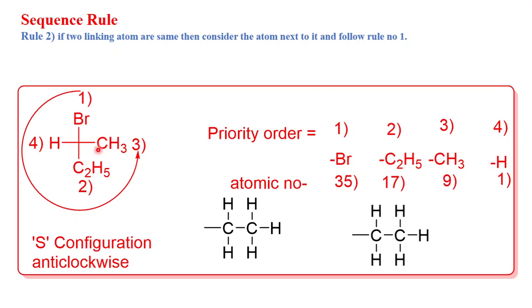Then we find the priority between methyl and C2H5. The methyl group is attached to carbon and 3 hydrogens, and the ethyl group to 2 carbons and 5 hydrogens. So C2H5 gets second priority, and the methyl group gets third. Now we have labeled the groups first, second, third and fourth, and we have to see the rotation: first, second, third.